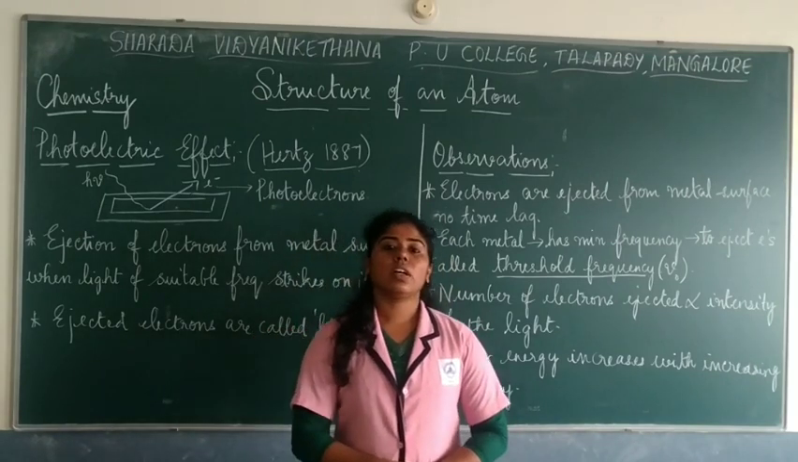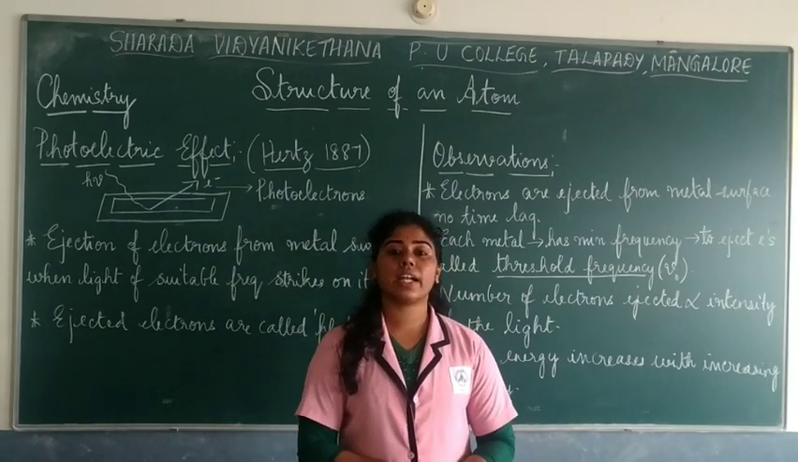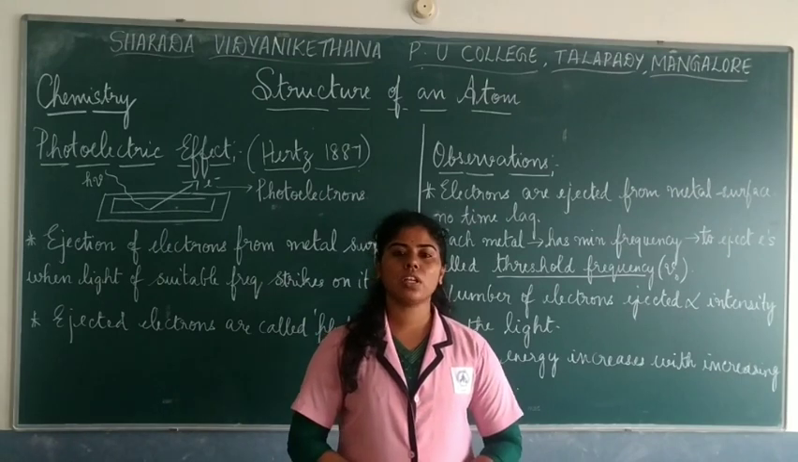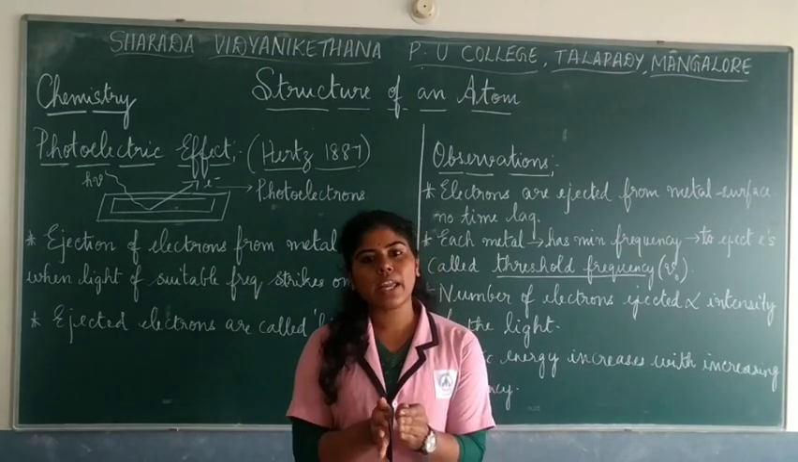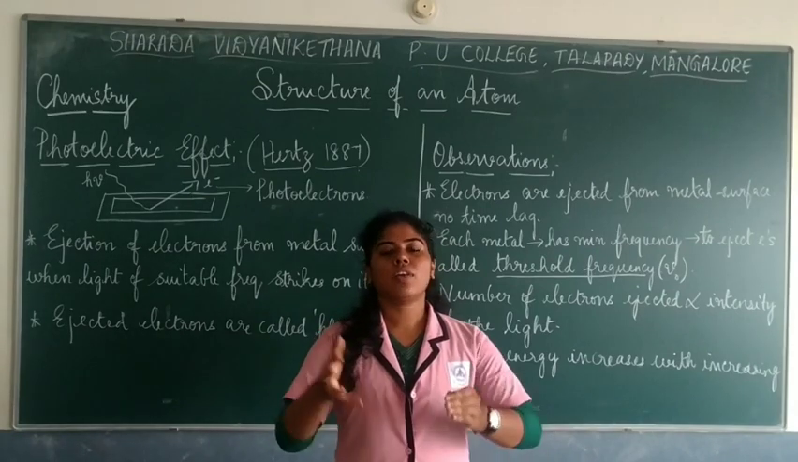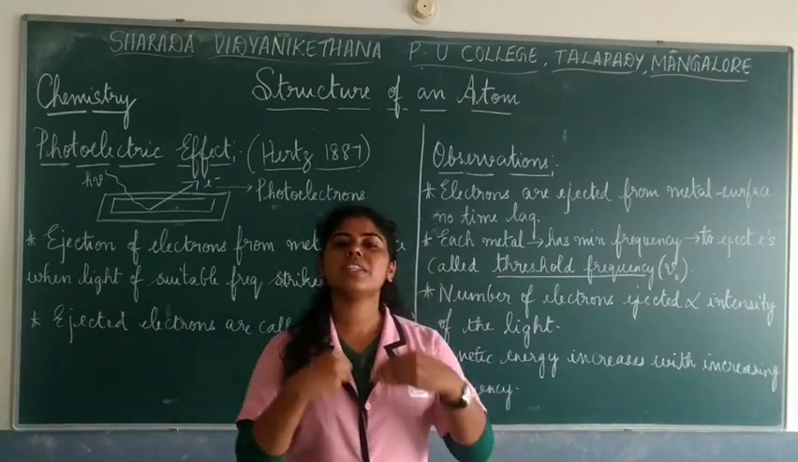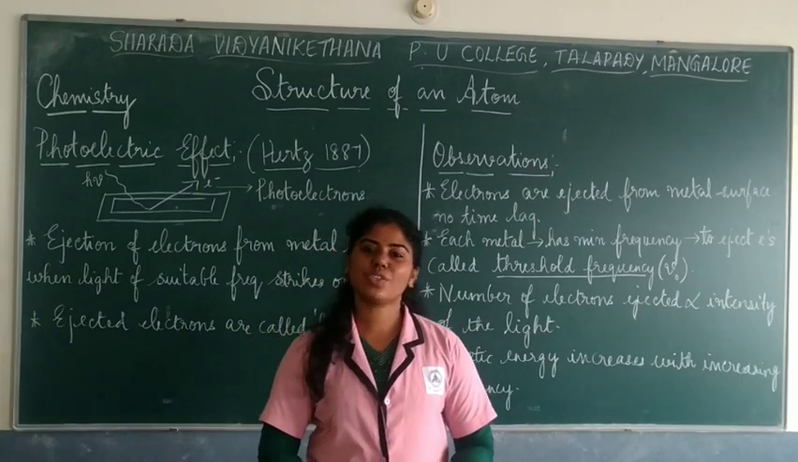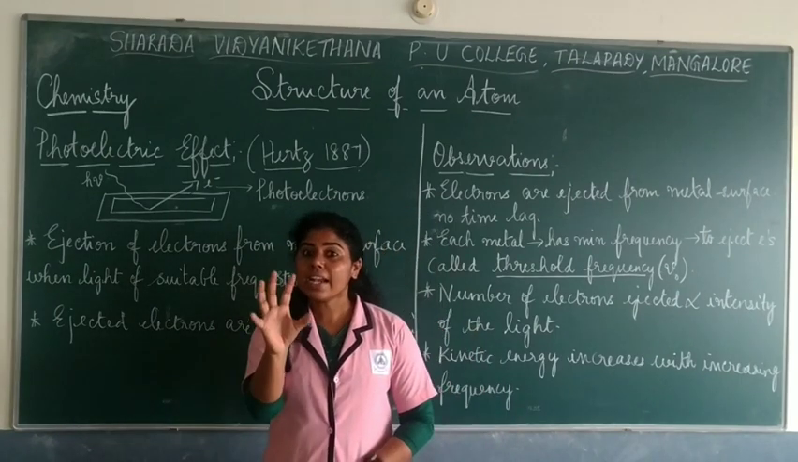Then later on, in the previous class, we studied about black body radiation. So what do you mean by a black body? It is an object, okay? It is an ideal body which can absorb all the radiations and can emit those radiations too. So it is an ideal body.